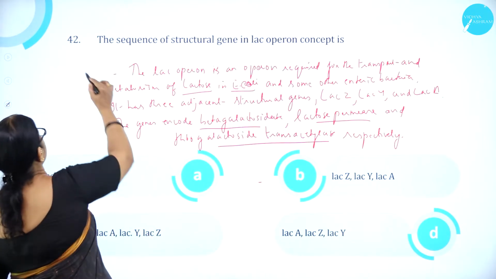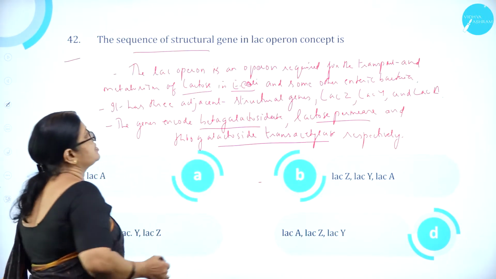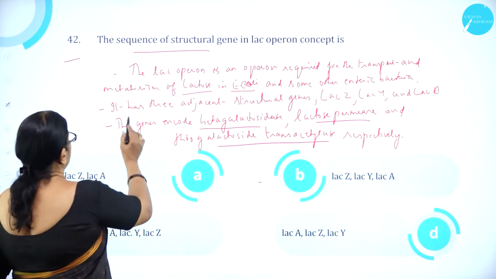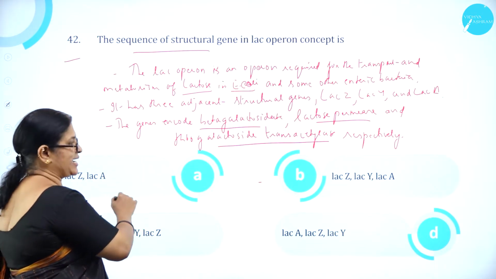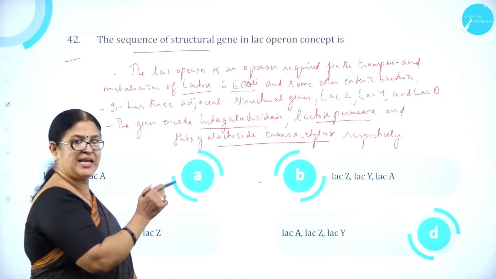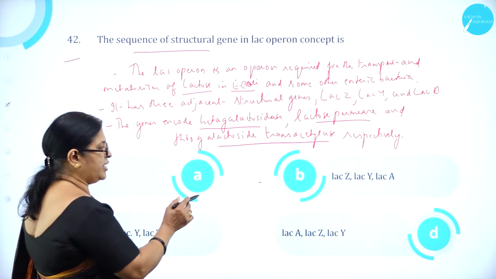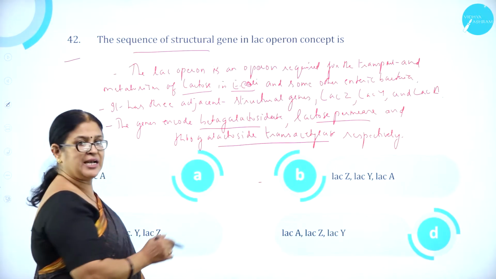Moving on to question number 42. The sequence of structural gene in the lac operon concept is option A lac-Y, lac-Z, lac-A, option B lac-Z, lac-Y, lac-A, and option C lac-A, lac-Y, lac-Z, option D lac-A, lac-Z, and lac-Y.